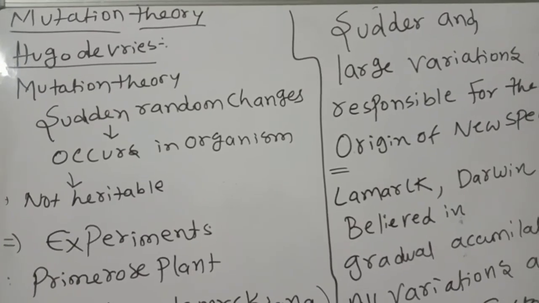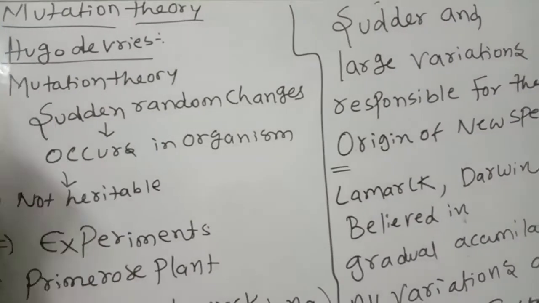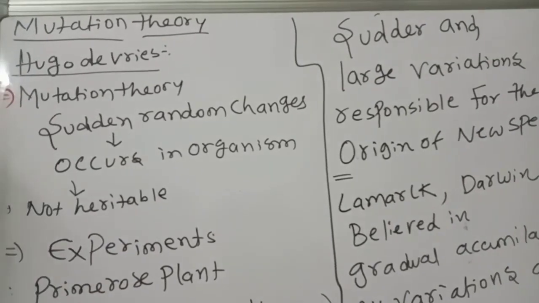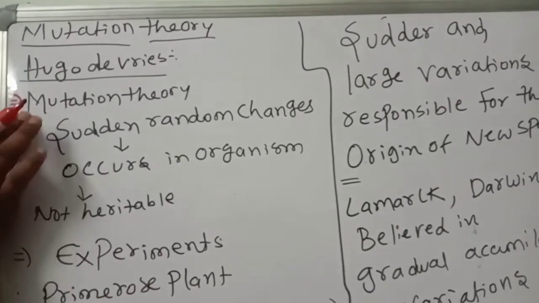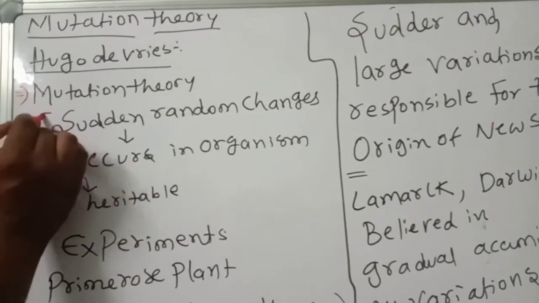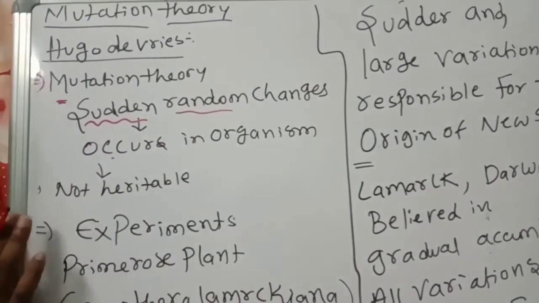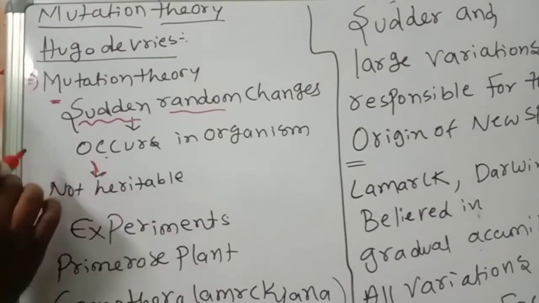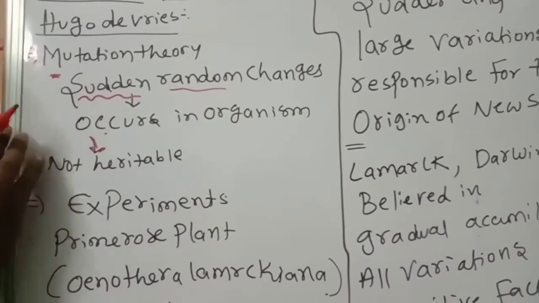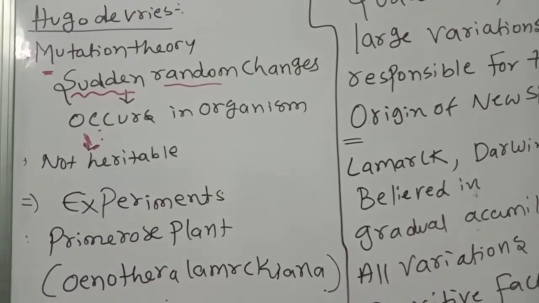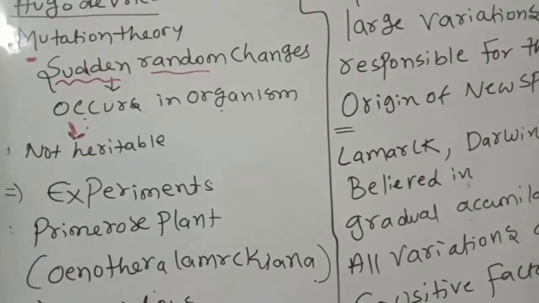Hugo de Vries, a great scientist, first proposed the mutation theory. He said sudden random changes occur in organisms which are not heritable.